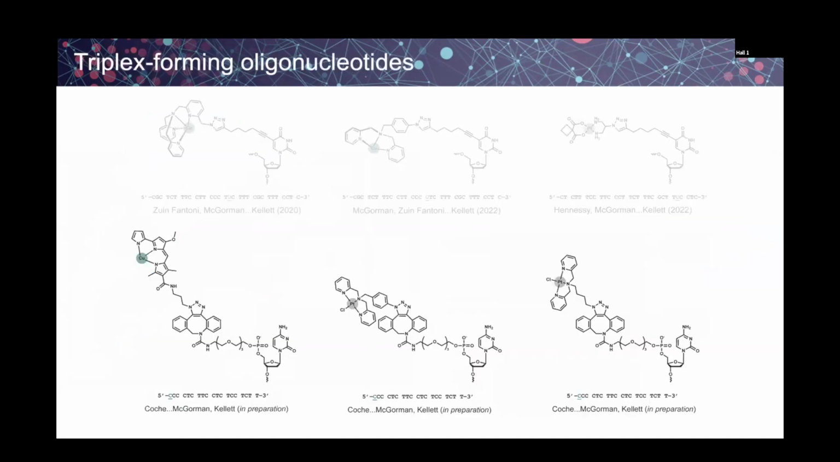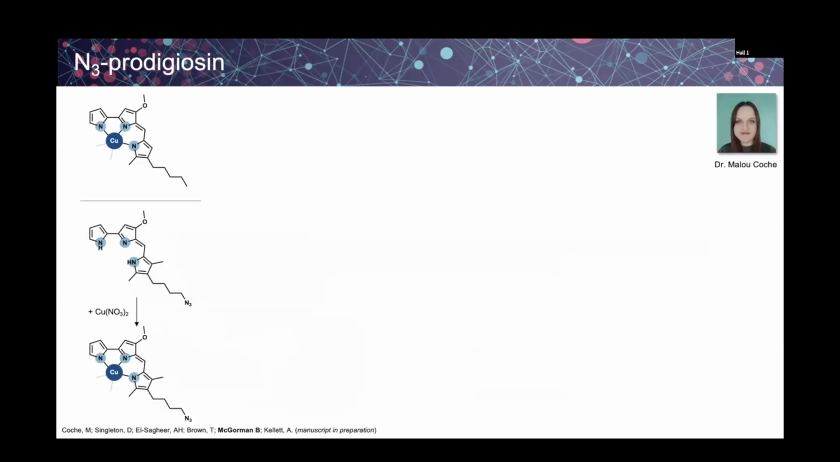I'm now going to move on to some of the more recent work, and this is on the strain-promoted TFO that targets EGFR. So first is the proteosin, which is the marine alkaloid. And the first step was to see if adding an azide group to the proteosin impacted the cleavage activity of the marine alkaloid.